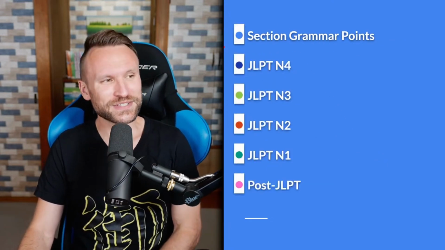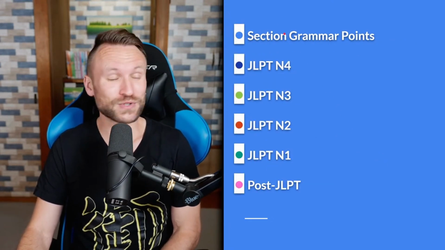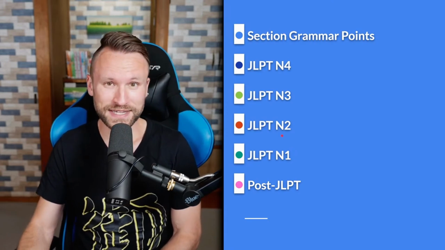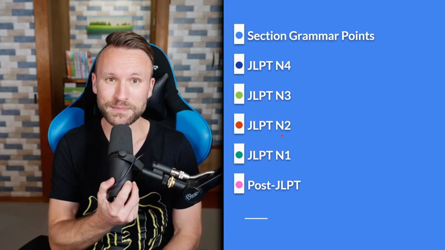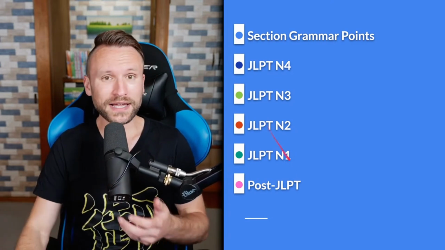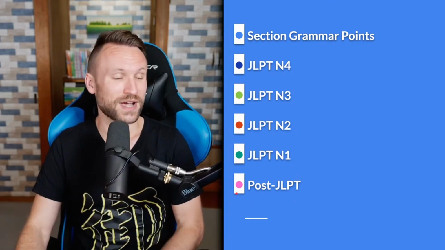These are the colors we use for each of our streams. We have a light blue for each new grammar point. All the other colors are for words that haven't shown up yet in Quartet or Genki, but that show up on the JLPT, or are quite common so that we think are worth you trying to memorize.